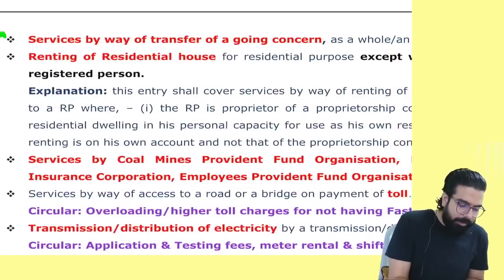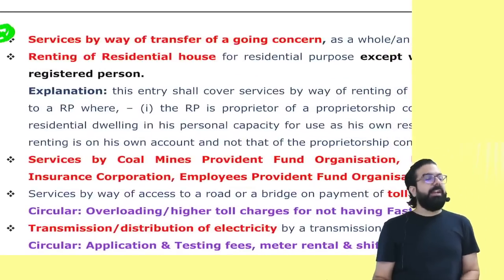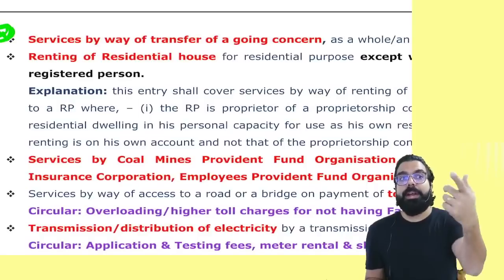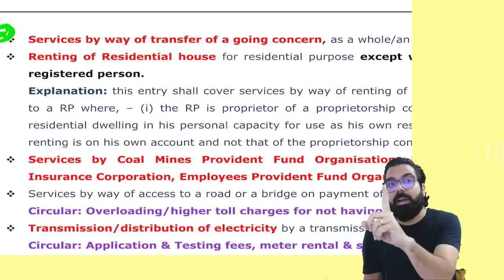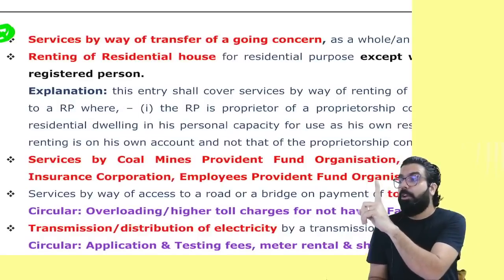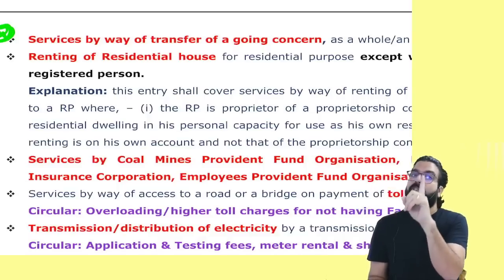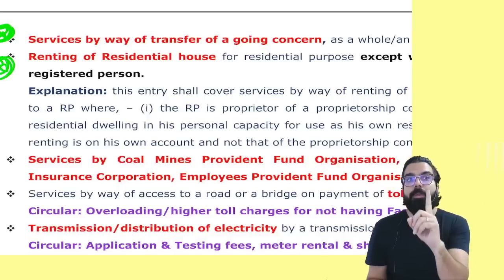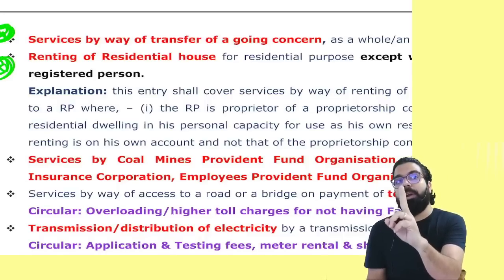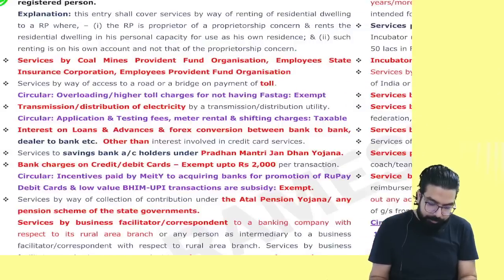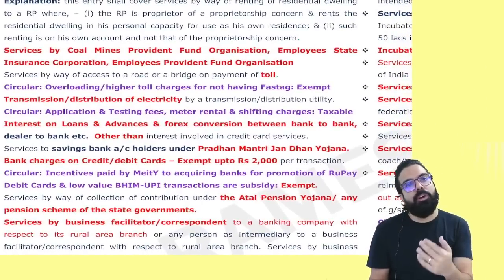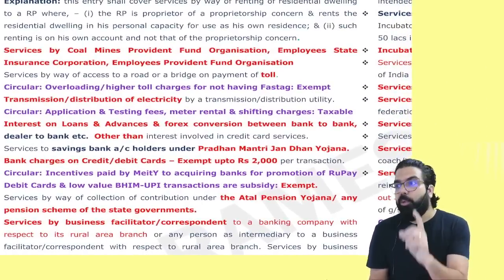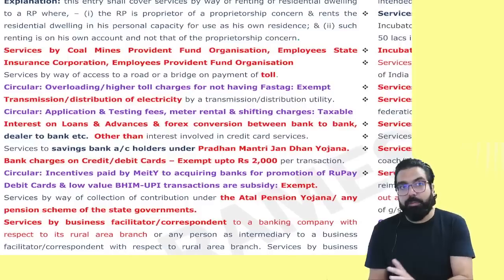People, remember here. Whenever you are going ahead and transferring your business as a going concern, it is always exempt. Secondly, if you are renting a residential property for residential purpose to an unregistered person, it is always exempt. Remember this point. It does not mean other things you will not read. I am telling you which are the most important points out of this miscellaneous also.